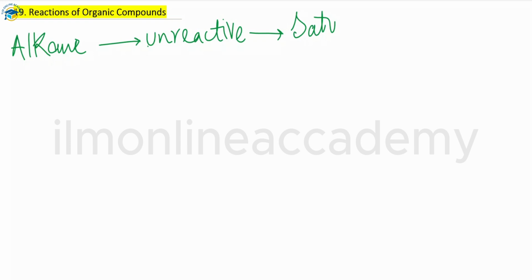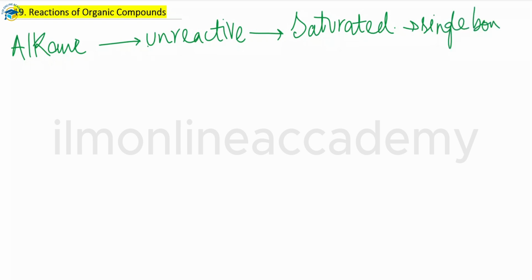Why are these unreactive? Just because of the presence of only single bonds. This is the first reason behind their unreactiveness. They are saturated compounds, not unsaturated, and they have single bonds.